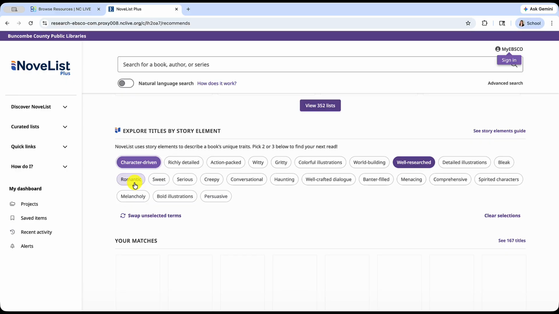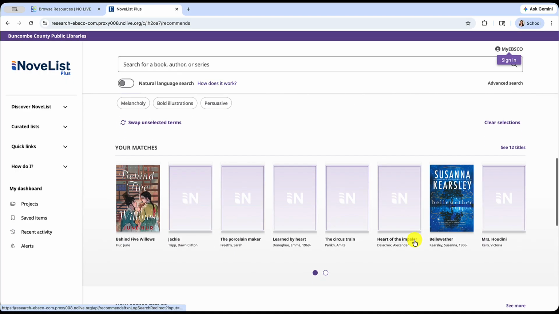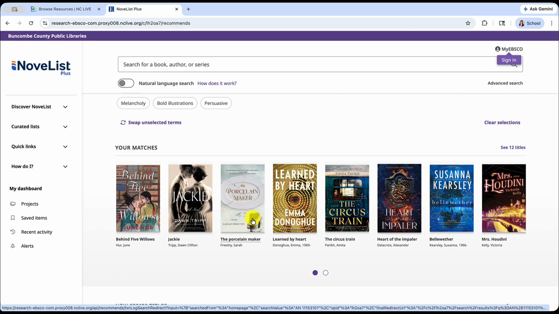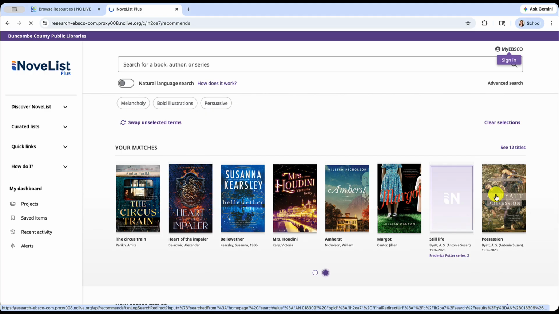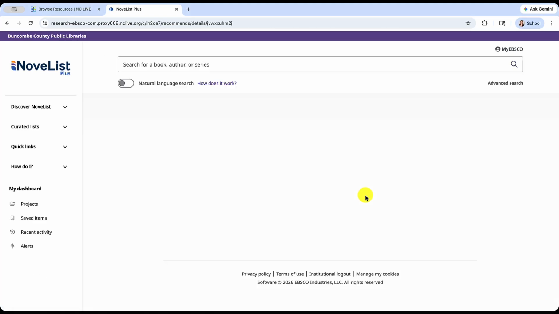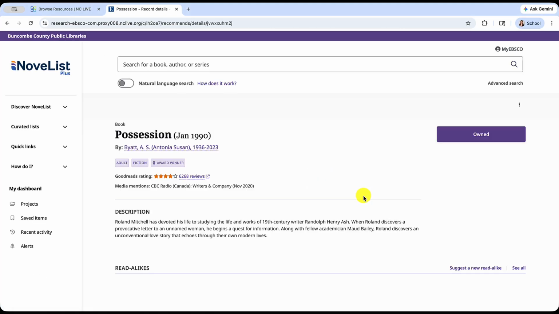Let's say you want a book that's well-researched, character-driven, and falls under historical romance. Instead of a generic search, we can use the Appeal Mixer on the homepage. This section allows you to combine these story elements to create a custom search. This isn't just searching for keywords, it's searching for a specific reading experience.